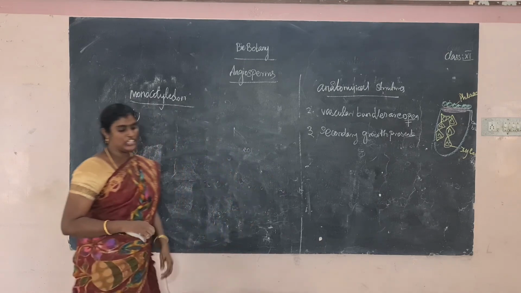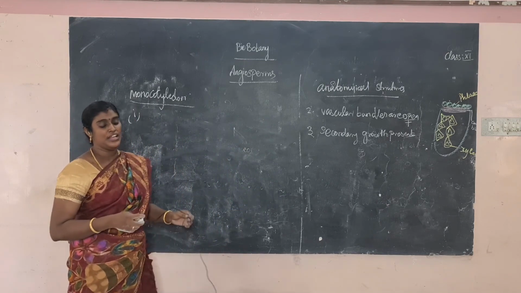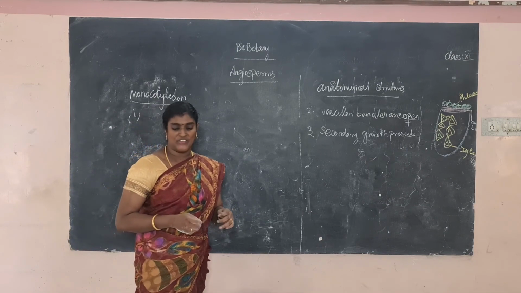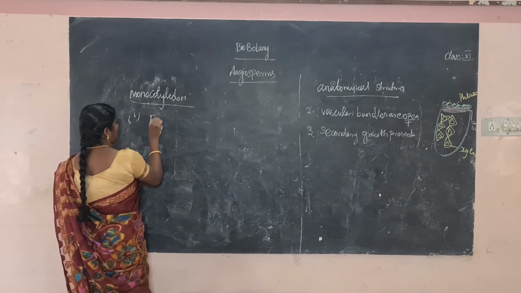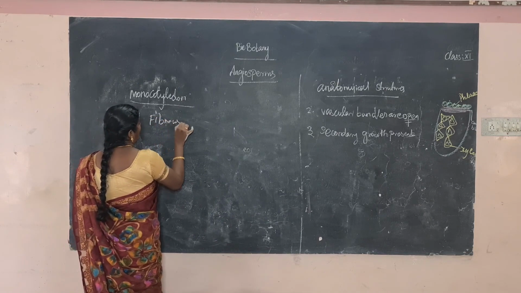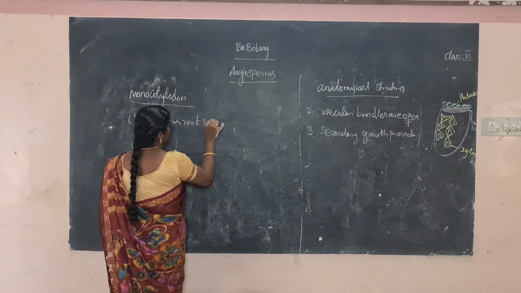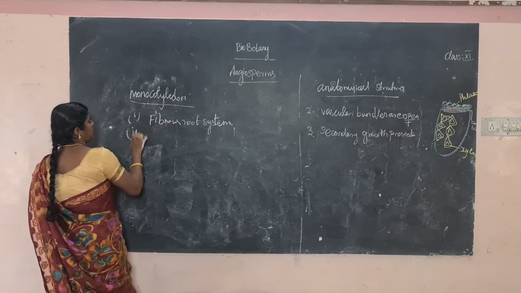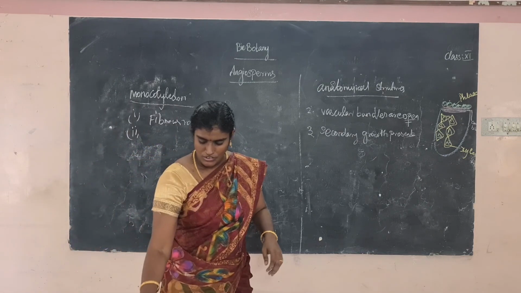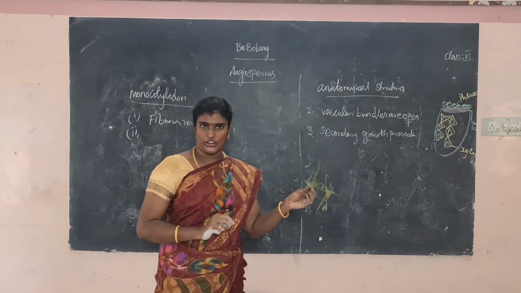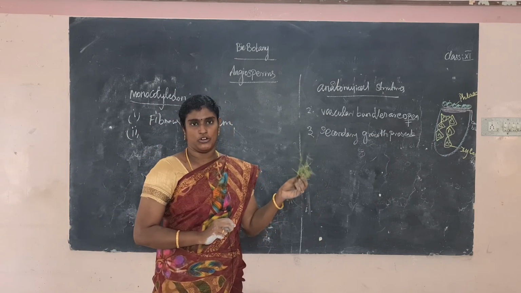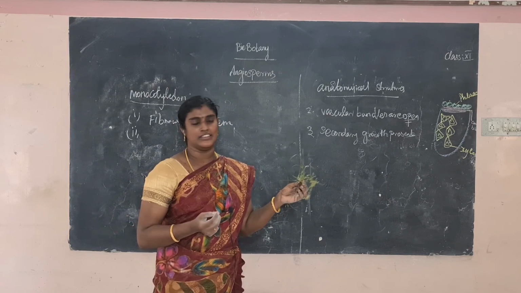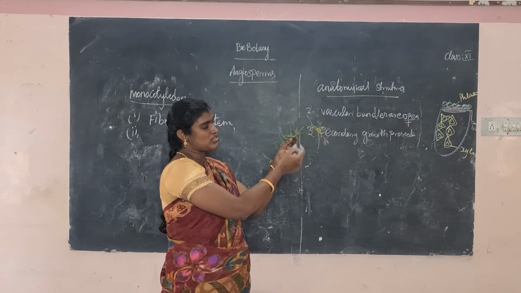The first one: in monocotyledon, fibrous root systems are developed. What is the meaning of the fibrous root system? For example, bamboo tree. Another example is Oryza sativa, the paddy. This is a fibrous root system.